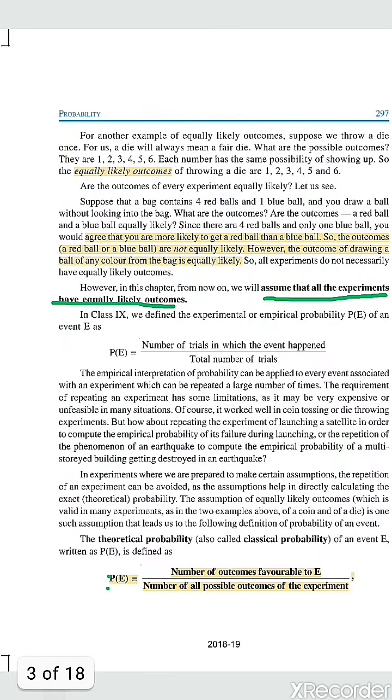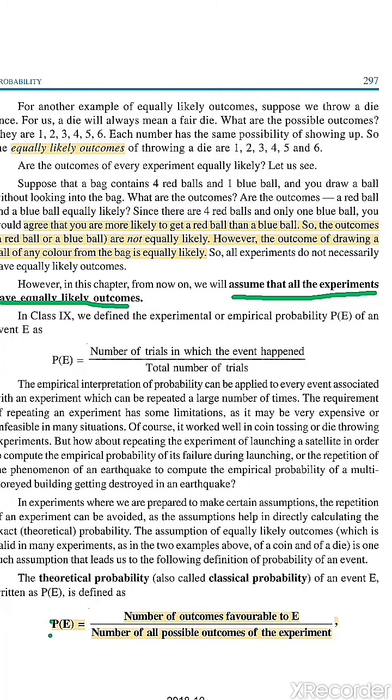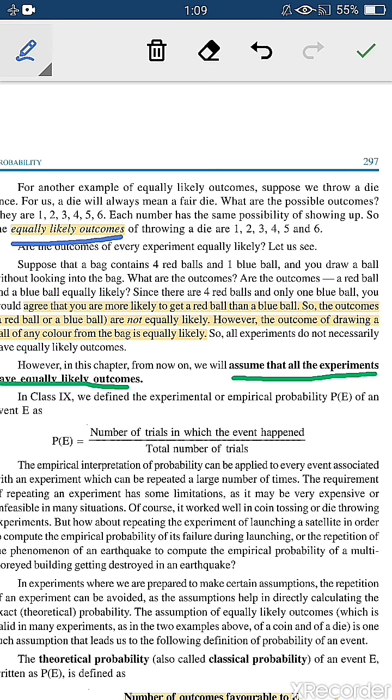So these are the definitions which you have to go through in the chapter. Moving on to the next page. The next page is very important. I have underlined what you mean by equally likely events. Here you say equally likely outcomes. An example is given. Suppose you throw a die, and a die consists of 1, 2, 3, 4, 5 and 6. Either one can come. If 1 comes, what is the probability? 1 by 6.